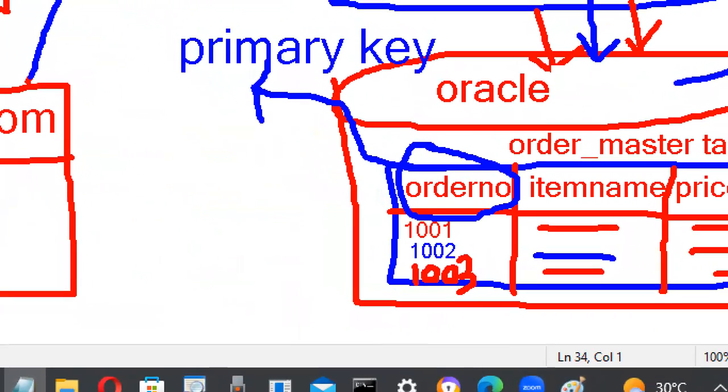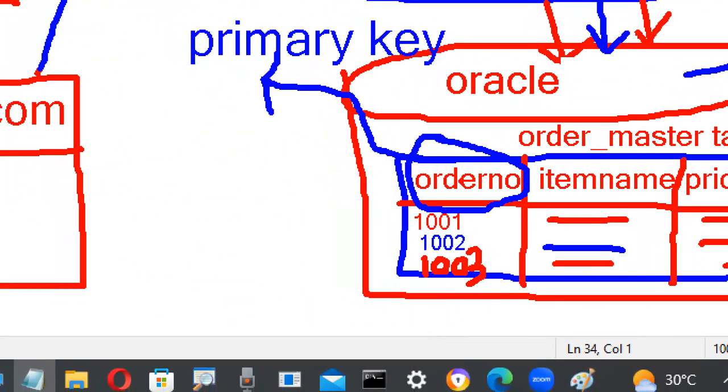In this case, whenever you are dispatching that item, your order number or order ID is there in your parcel. This order number is automatically generated. How is it automatically generated?